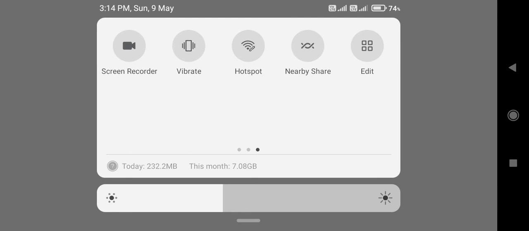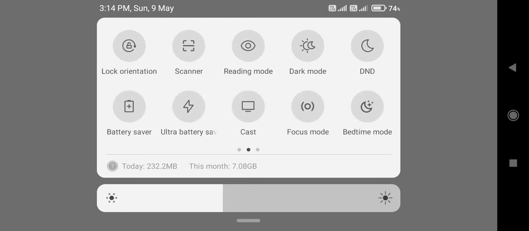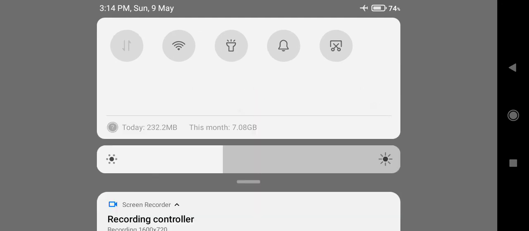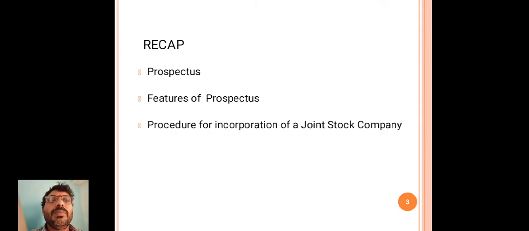The prospectus is an invitation to the general public to invest money or to purchase the shares or debentures.